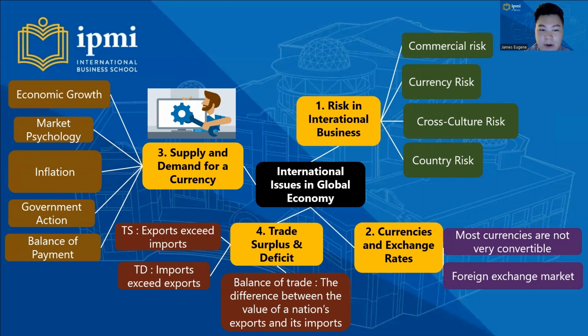Number 3, supply and demand for a currency, that consists of economic growth, market psychology, inflation, government action, and balance of payments. And number 4, trade surplus and deficit: for trade surplus, exports exceed imports, and for trade deficit, imports exceed exports. And we learn about balance of trade, the difference between the value of a nation's exports and its imports.